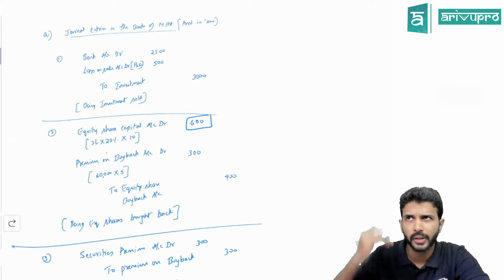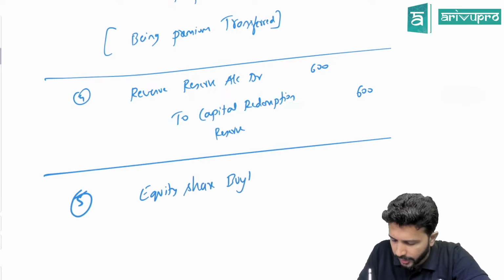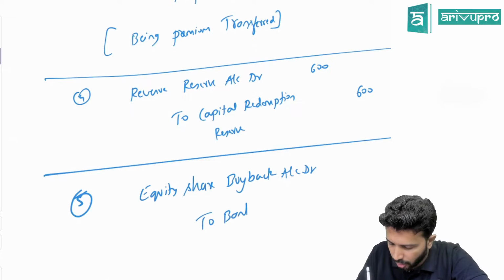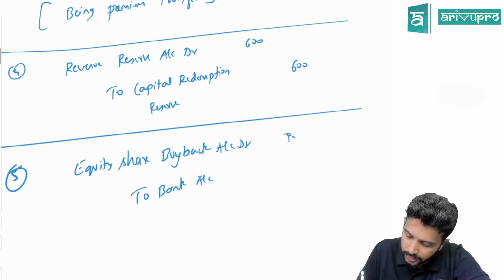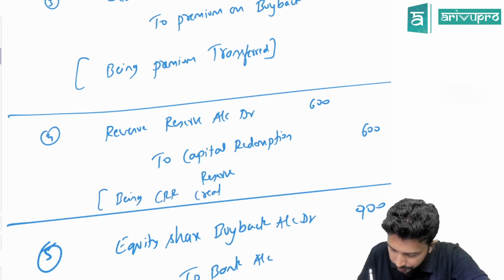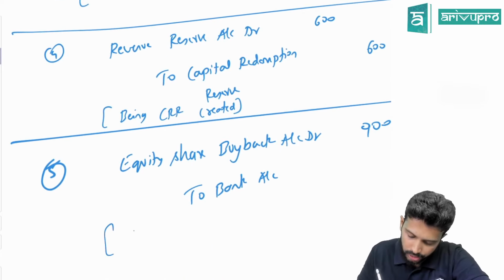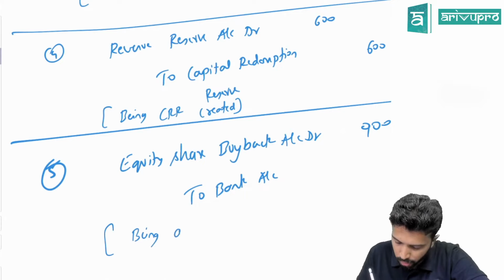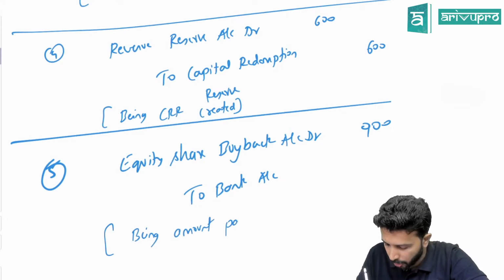Since I'm using equity share buyback, when you pay, the journal entry will be: equity share buyback account debited to bank account, 900. If you want narration for the previous one, the narration is being CRR created. Here the narration will be being amount settled or amount paid to equity shareholders.